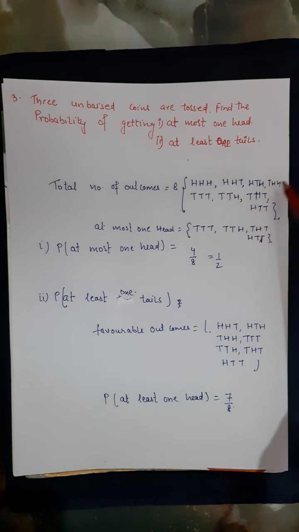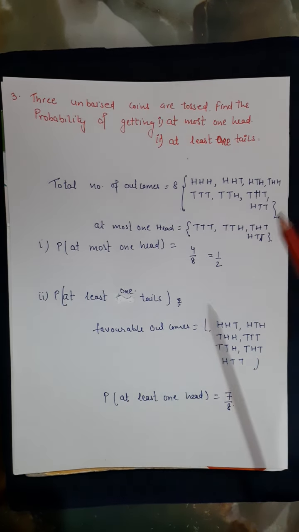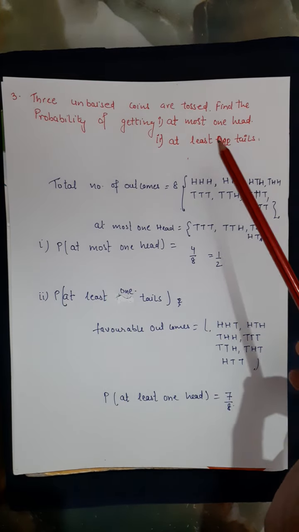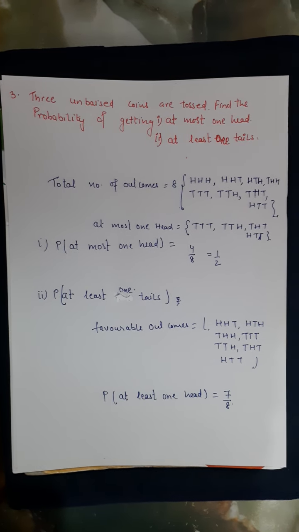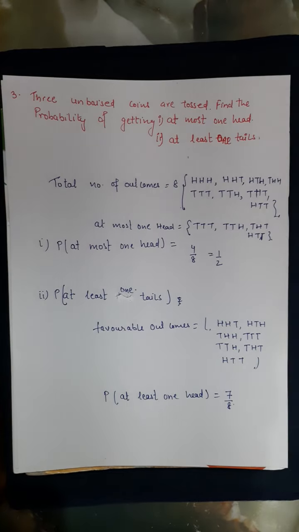You have to mention all the outcomes here in the bracket. Now, first part, at most one head. At most means ज़्यादा से ज़्यादा, one head should be there. It means it could also be less than one, right? Meaning no head. ठीक है, right?